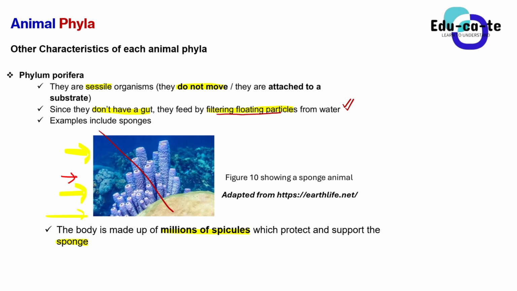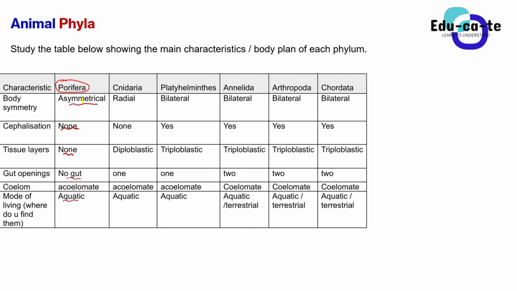So this is known as the phylum Porifera. It is the most poorly developed type of animal, or poorly developed animal phyla.